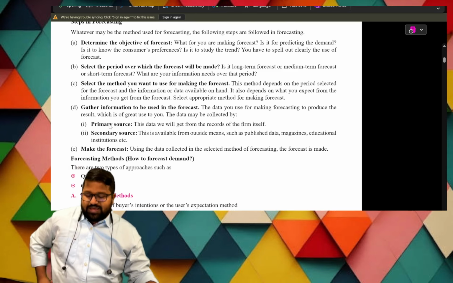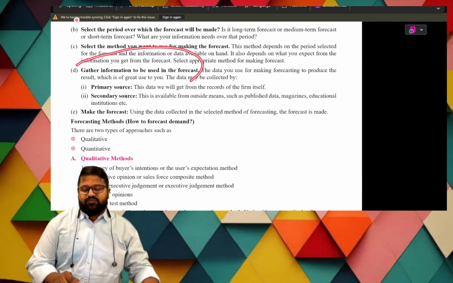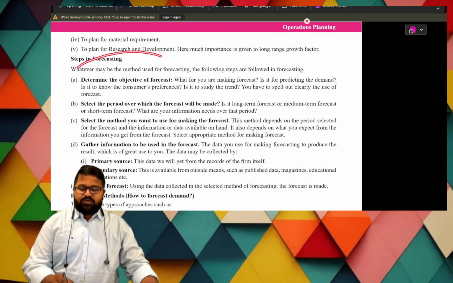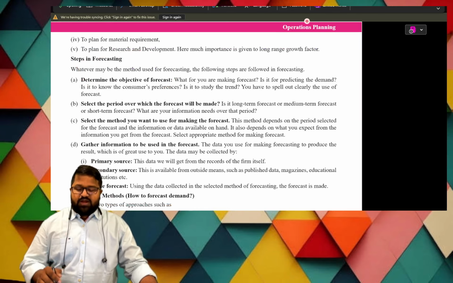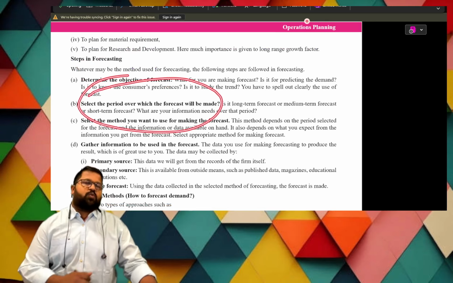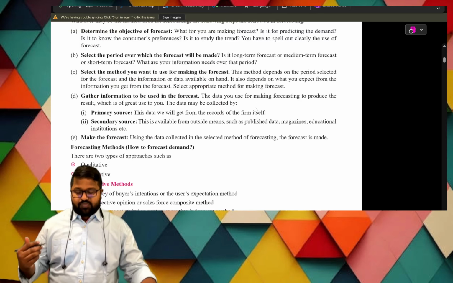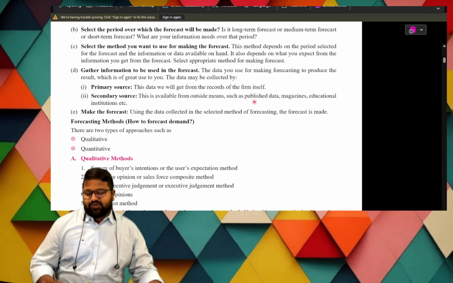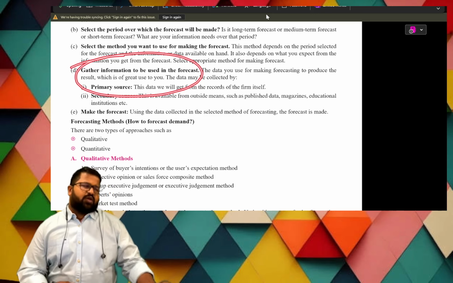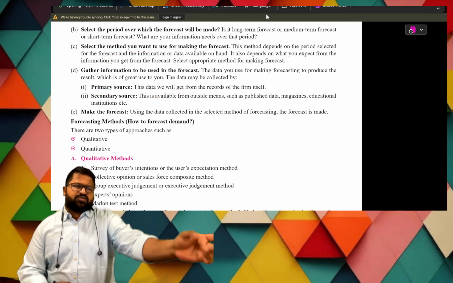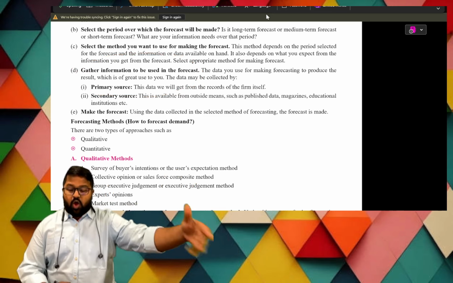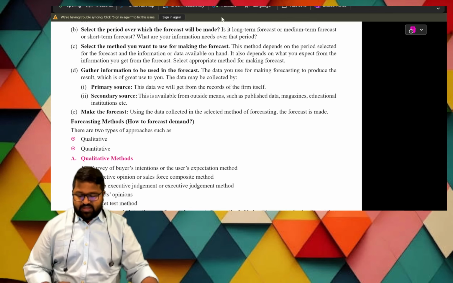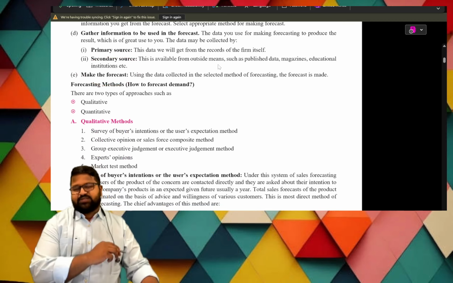Next, gather information to be used in the forecast. From where can we get the information? Which source? Whether primary or secondary. Primary means directly, secondary means through some agency. Next, make the forecast. These are the steps.